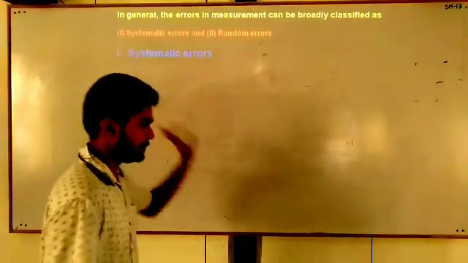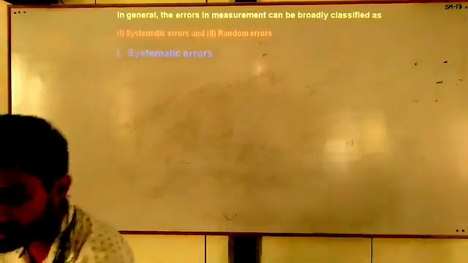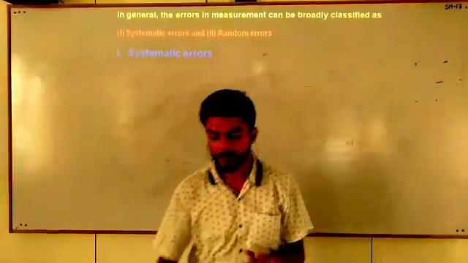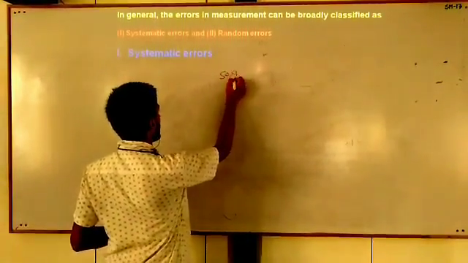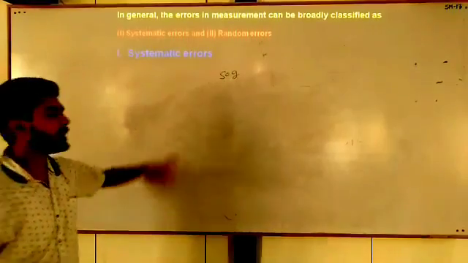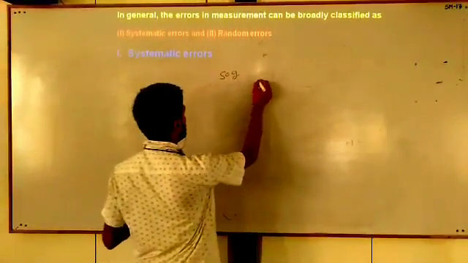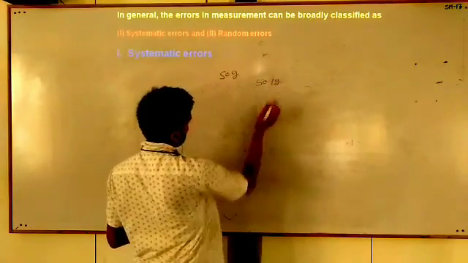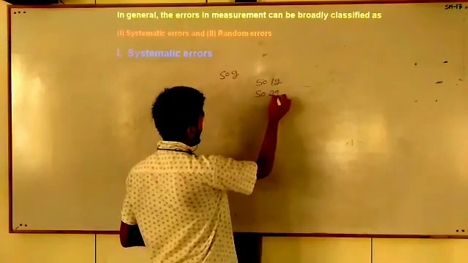Suppose that you are measuring the weight of any body. Suppose I want to measure the weight of this bottle, and the actual weight of this water is 50 grams. When I measured the weight of this bottle, I observed 50.1 gram. Again, I observed 50.2 gram.